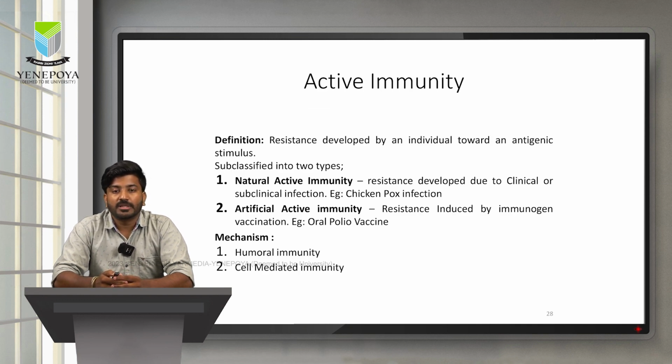Active immunity is nothing but a resistance that is developed by an individual in response to an infection through an antigenic stimulus. You can subclassify them into two types. Natural active immunity is nothing but the normal way of getting an infection, that is, the resistance which develops towards a clinical or subclinical infection. For example, immunity that is developed after getting an infection of chickenpox. Second, we have artificial active immunity, which is nothing but a resistance induced by an immunogen, usually through vaccination, for example the oral polio vaccine. Now, the mechanism of this active immunity involves both humoral and cell mediated immunity.